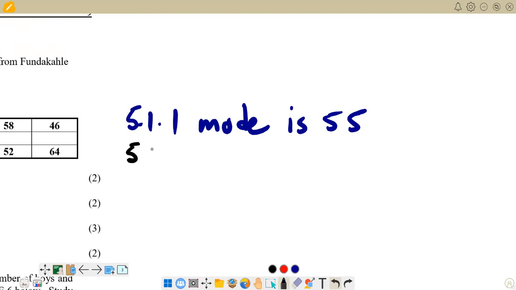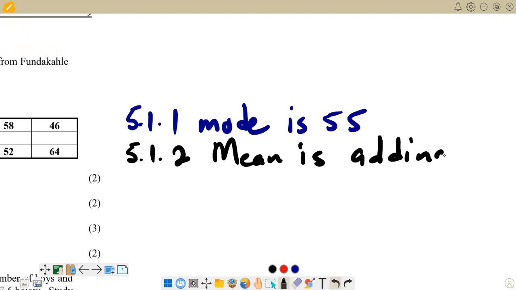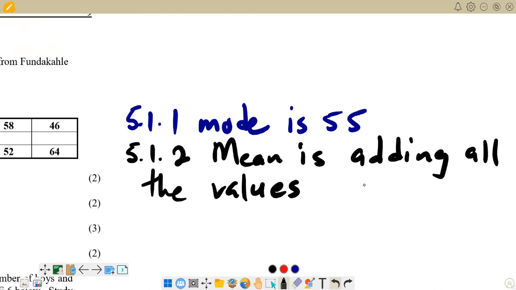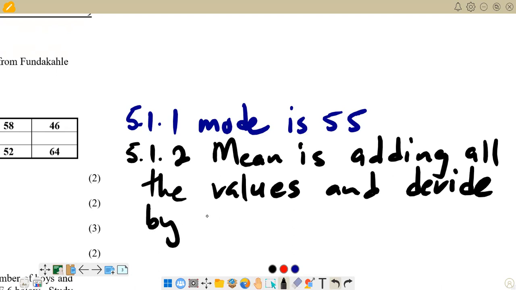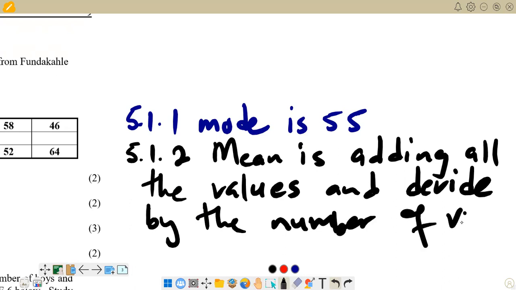We are at 5.1.2, and we can define it as: mean is adding all the values and dividing by the number of values. That's the definition of the mean.